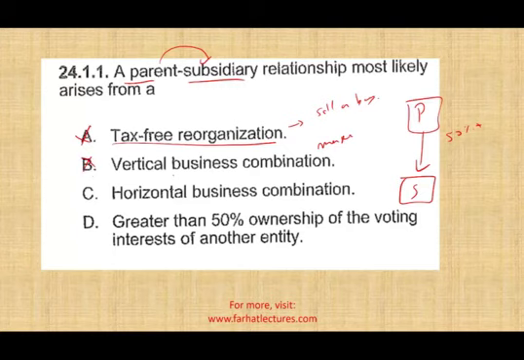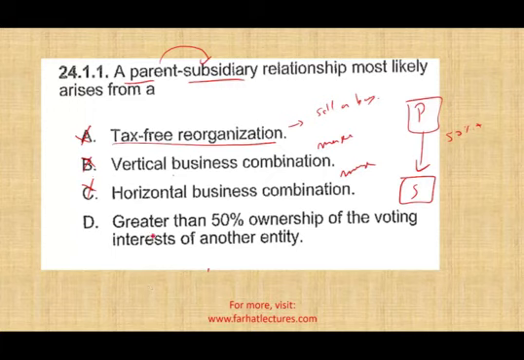A horizontal business relationship could also be accomplished by a merger. And what is horizontal? Horizontal is basically side to side. So you'd have company A and company B. They might be competitors, but they will have some sort of a merger to work together on a project as a horizontal business combination. It could be formed by a merger.